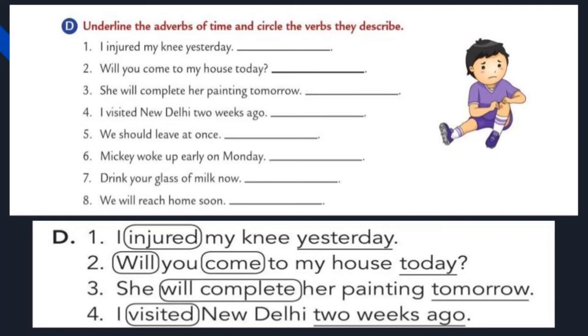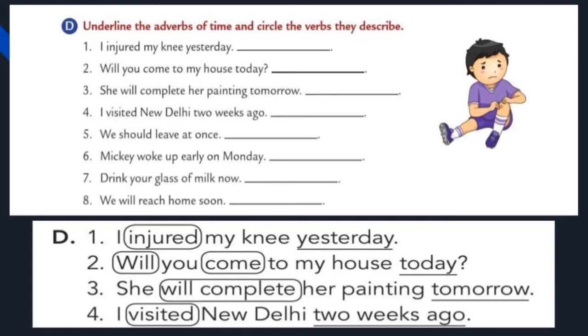Let's move to the third one. She will complete a painting tomorrow. When will she complete? Tomorrow. So tomorrow is the adverb. What do you want to do? Underline the adverb tomorrow and circle the verb will complete. Okay, let's do the fourth one.